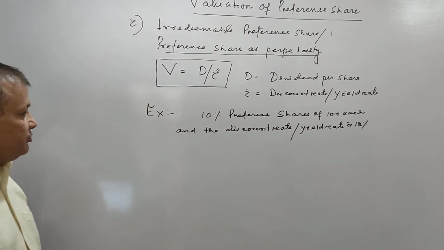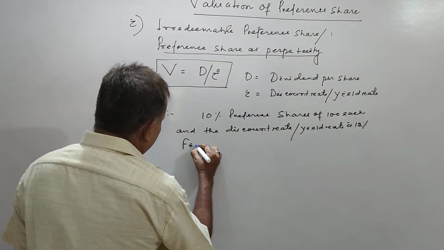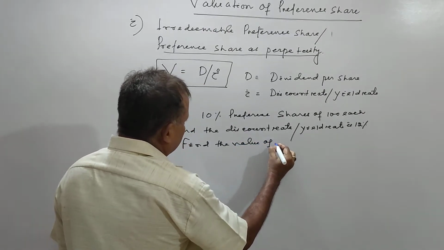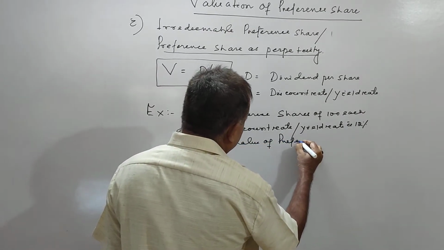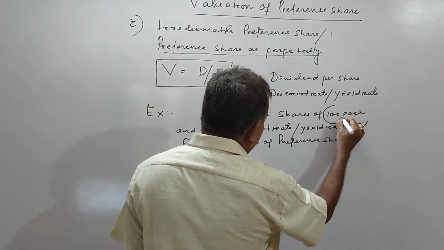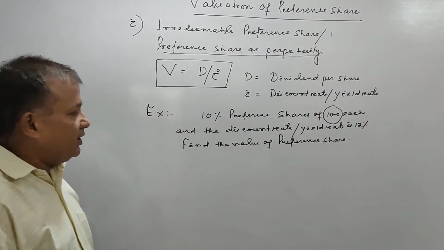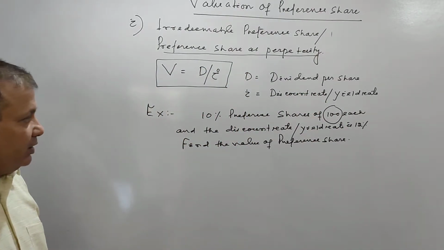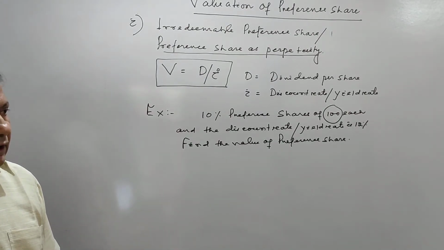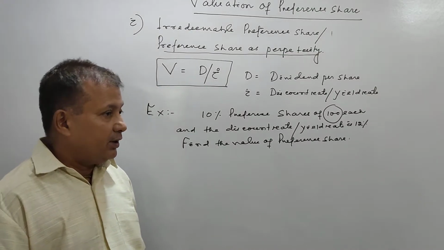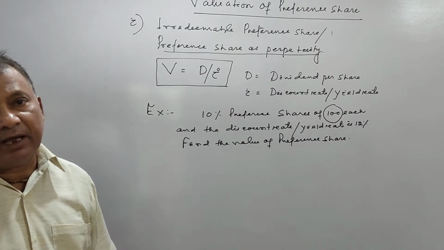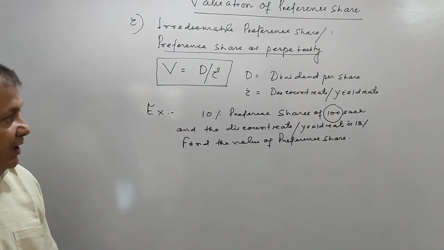Then what is the value of, find the value of preference share. ये तो जो 100 रुपीज होता है ये आपका नॉमिनल वैल्यू, बट जो वैल्यू हम लोग निकालेंगे दिस इज योर intrinsic value of preference share, or we can say it is the market value of preference share.